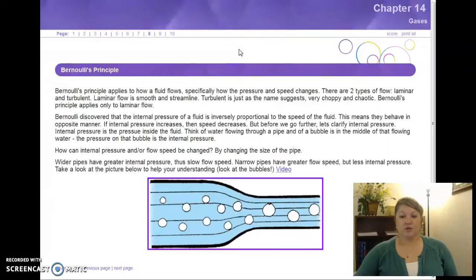Alright, Bernoulli's principle. Bernoulli's principle goes with flow, how fluids flow when pressure and speed change.